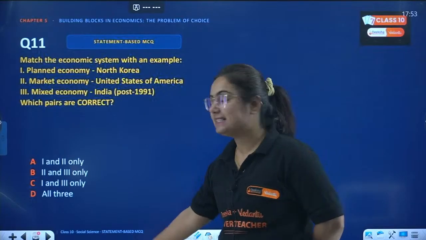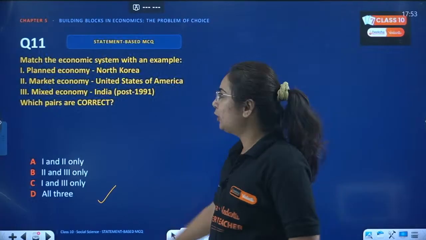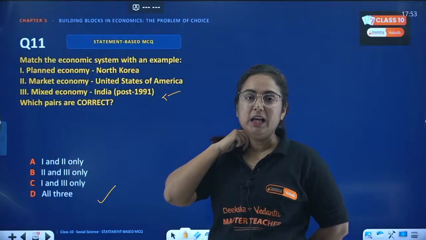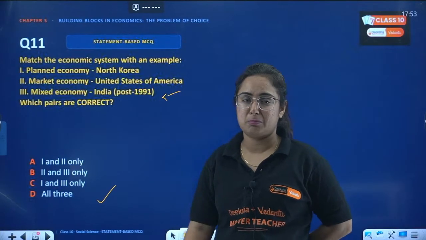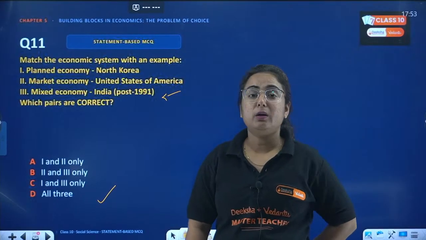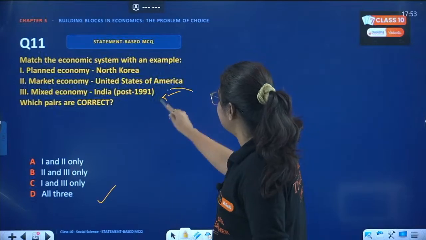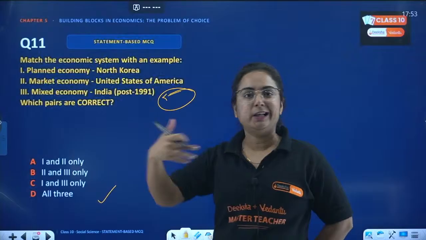The correct answer here is D. Yes, all three are correct here. India follows mixed economy post 1991, when we faced the great economic crisis of all time in India, when we did not even have one week of fuel to buy, right? And hence the world leaders suggested we follow the mixed economy so that the private sector can grow